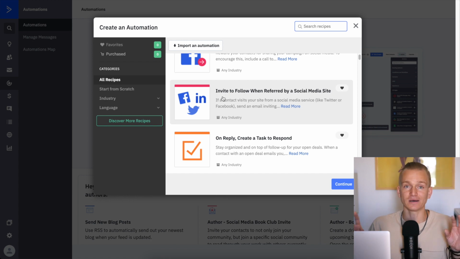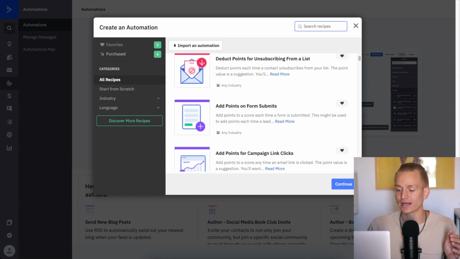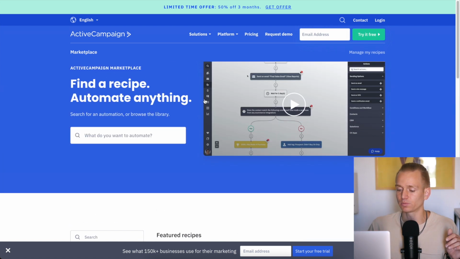And this itself would probably be an additional app that you would need to pay monthly fees for, and this is already included as these automation recipes. And there are a lot of these, and you can actually even find there is a page. You don't even need to create an account. There is a page, I think it's called the Marketplace or something like that.